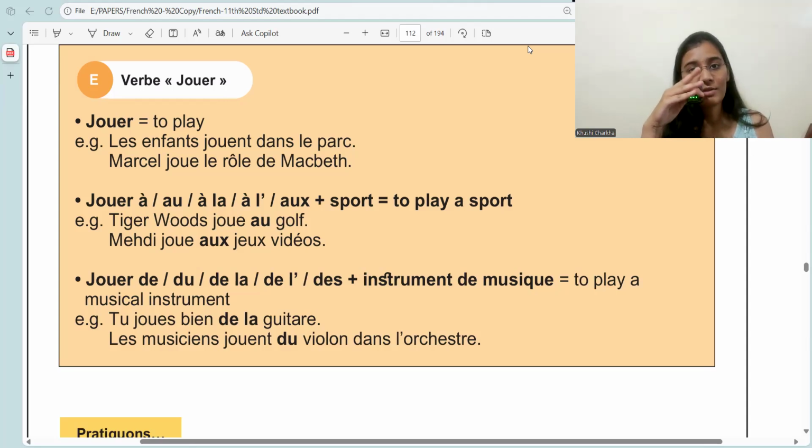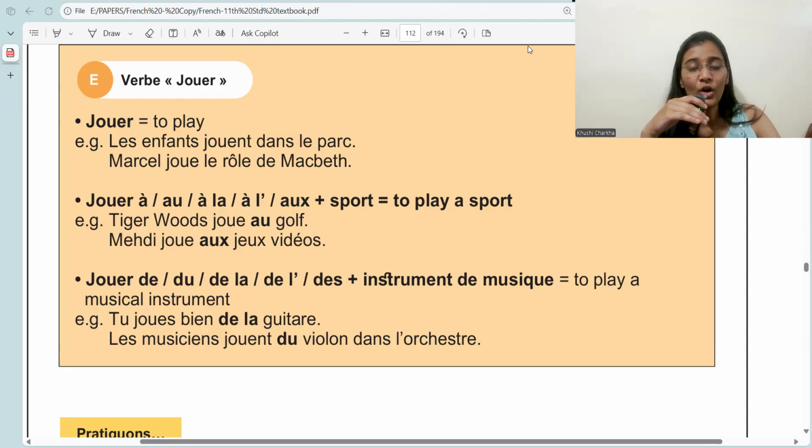Masculine singular, we use au. For feminine singular, we use à la. For masculine or feminine beginning with a vowel we use what? À l'. And for plural we use aux. So the next example is about aux.